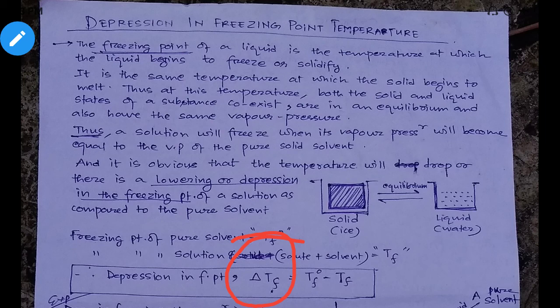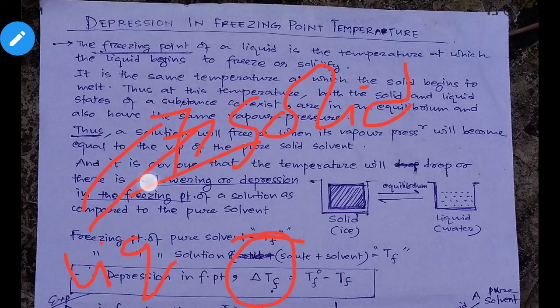Now see what will happen at this temperature. The liquid is trying to change to the solid phase, and the solid is trying to melt to the liquid phase.